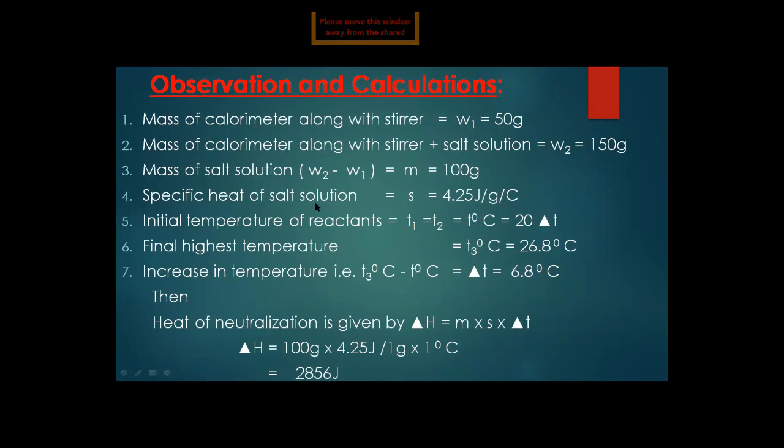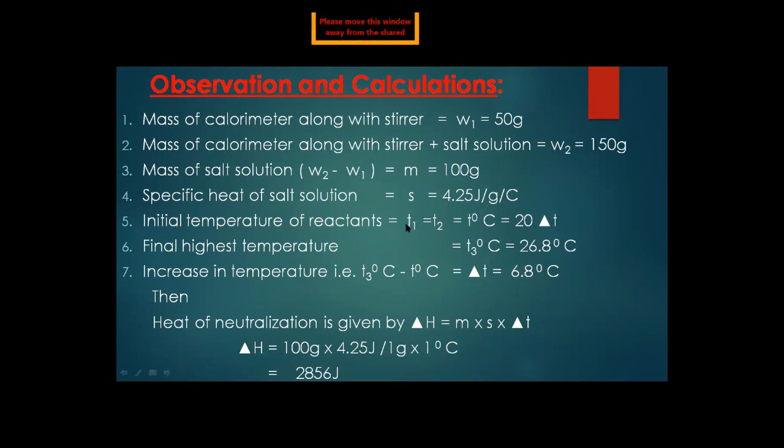Specific heat of the salt solution is S. What is the specific heat? The quantity of heat required to change the temperature of 1 gram of a substance by 1 degree centigrade is called specific heat. It is shown by S, and its value is 4.25 joule per gram per degree centigrade.